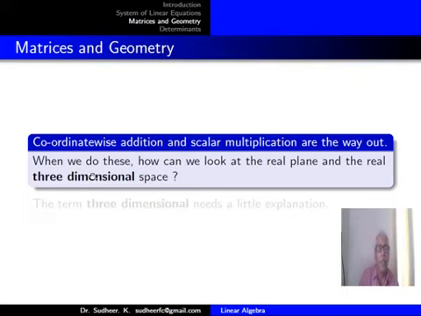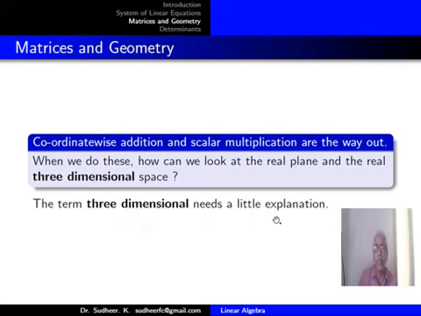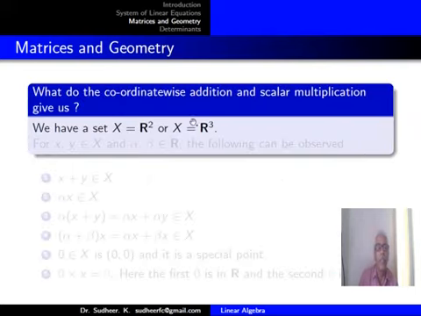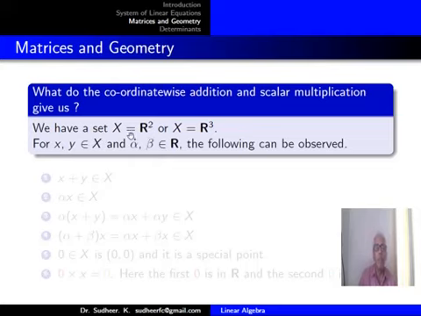Meaning, when we do this, how can we look at the real plane and the 3-dimensional space? The term 3-dimensional needs a little explanation. We will do it later. So when we make it, we consider the set X to be either R2 or R3. For 2 points x, y in the set X and alpha, beta in the set of real numbers, the following can be observed. x plus y is a member of the same set X.